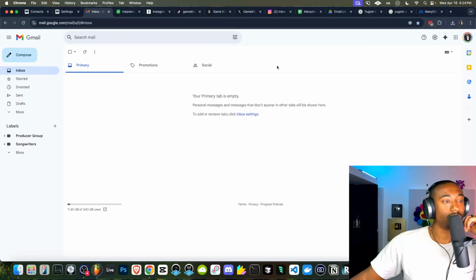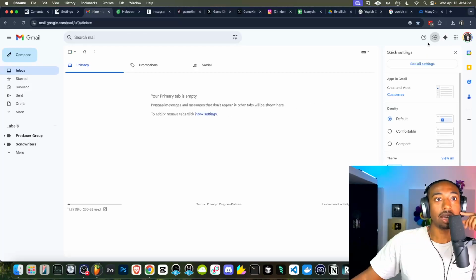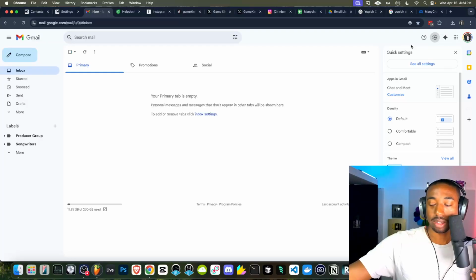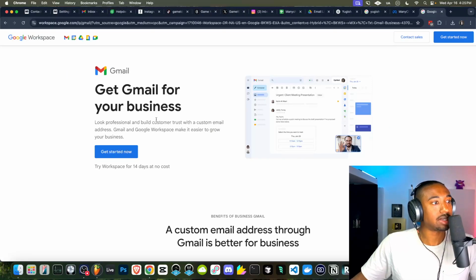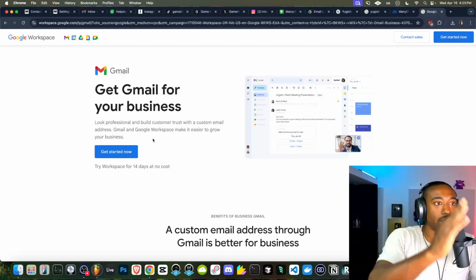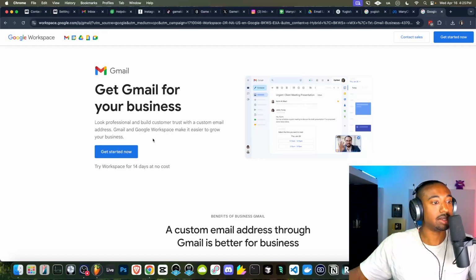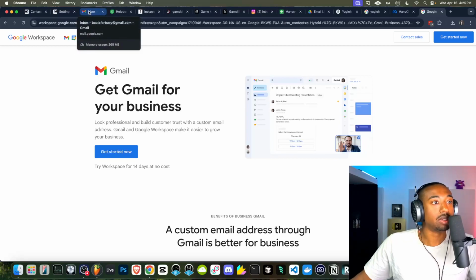So if you guys go to your Gmail inbox, and again, this works for Gmail and your website stuff, just go here to where it says settings. I have so much information to give you guys. Hold on one sec. Okay, so it's called Google Workspace. You guys can actually buy your info at whatever your website is.com from Google. I'd recommend Google because it's just simple. This is where you get your custom email address, the info at thing. This is where you would buy it, right here. But for now, we're just going to use a simple Gmail.